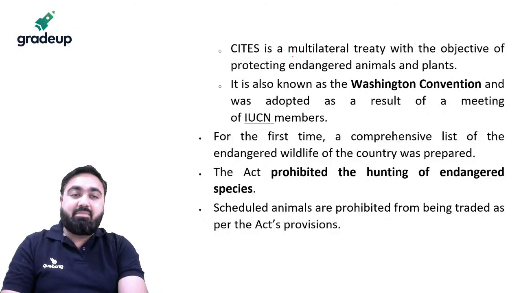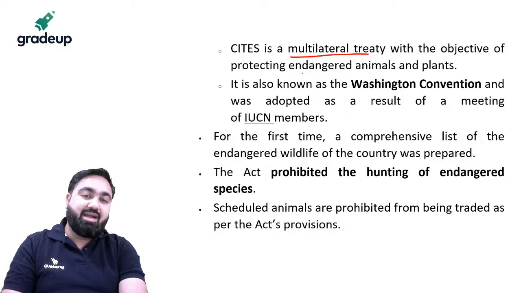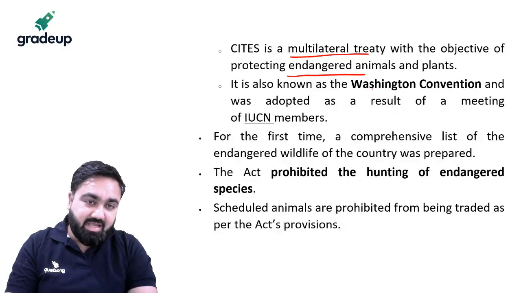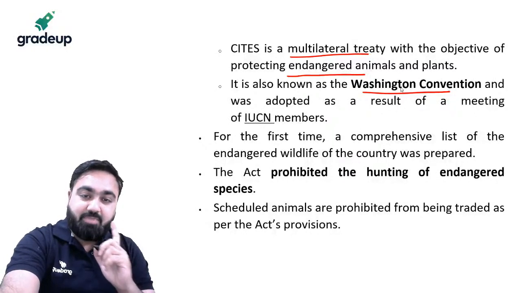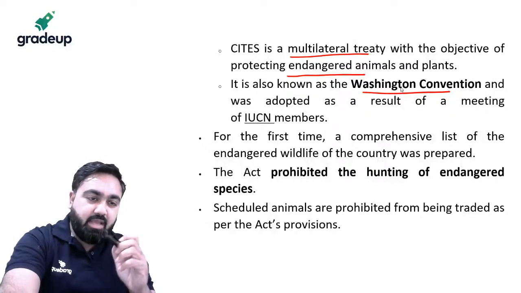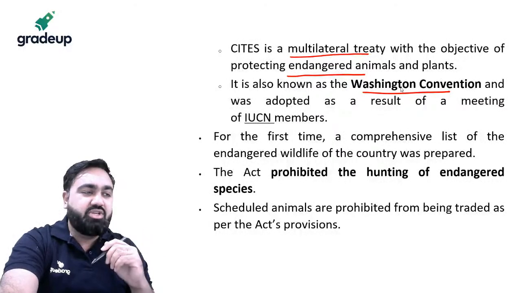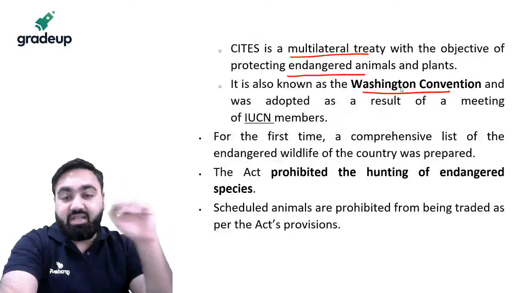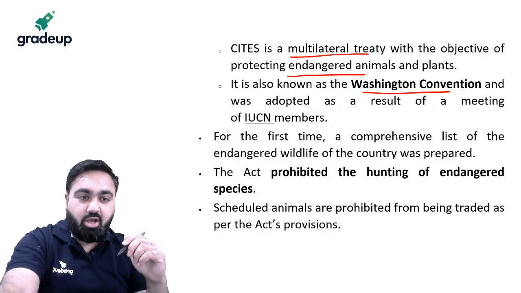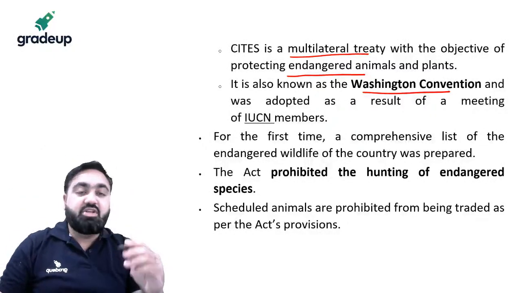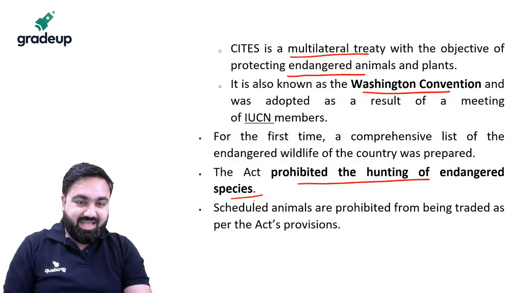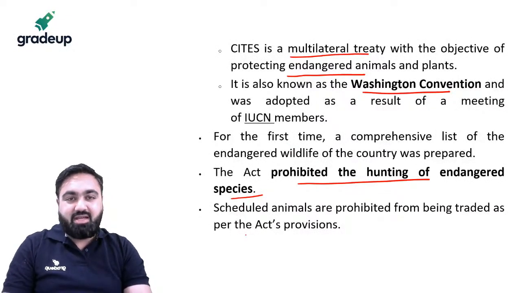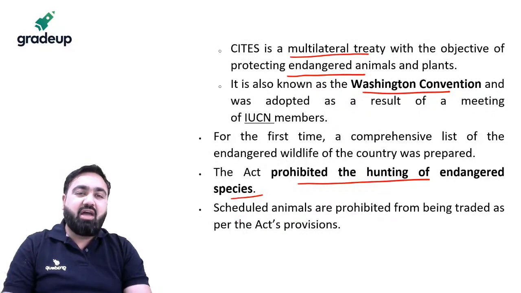What is CITES? CITES is a multilateral treaty under which countries have decided to protect endangered animals. CITES is also known as the Washington Convention. Do remember this, it is important for prelims. In prelims you often have a question about environment-related treaties in match-the-column format. So make sure the Washington Convention is what you call CITES. It prohibits the hunting of endangered species as well. All these are matters which are referred to in the Wildlife Protection Act.